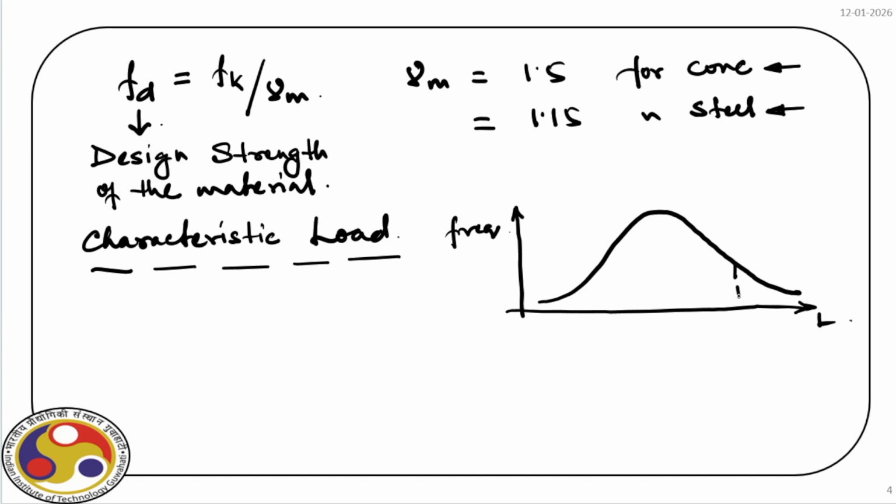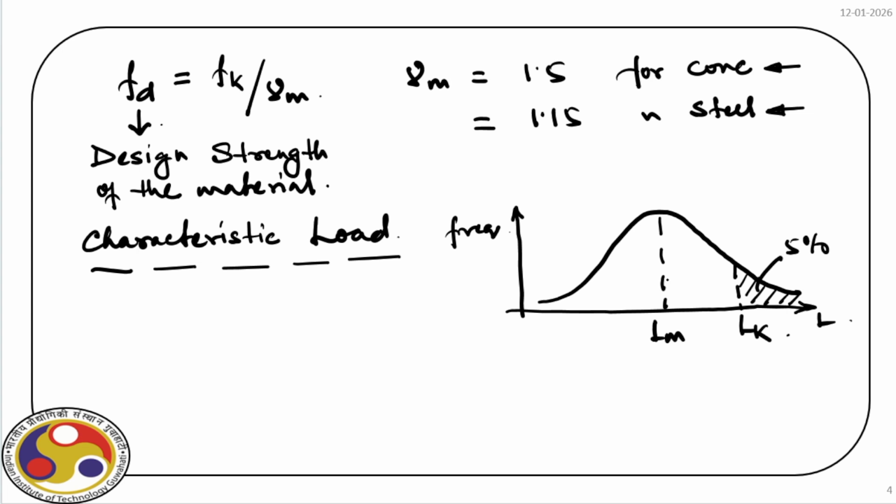And here, this area on the right hand side, this is again 5%. So we have the mean here, Lm, and this is the value of Lk.